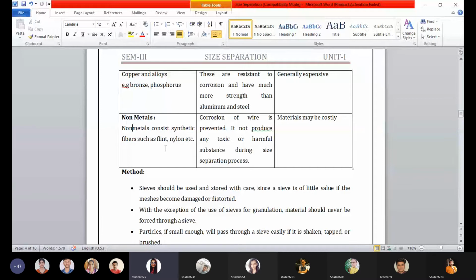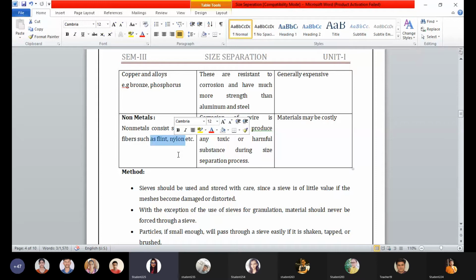If you remember, we are using flint or nylon balls in the ball mill as a grinding agent. In the construction part you may write this advantage too. In flint and nylon balls, you may see that corrosion of the wire is prevented.